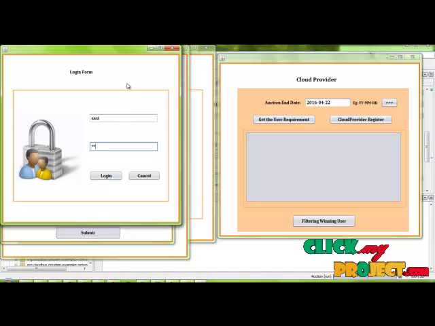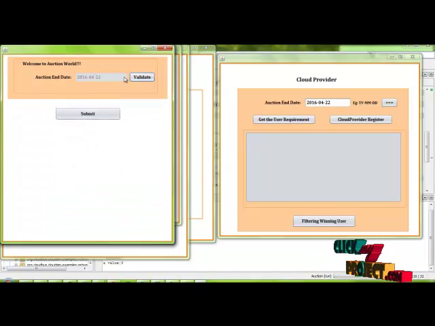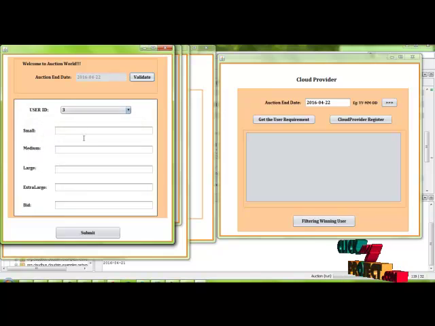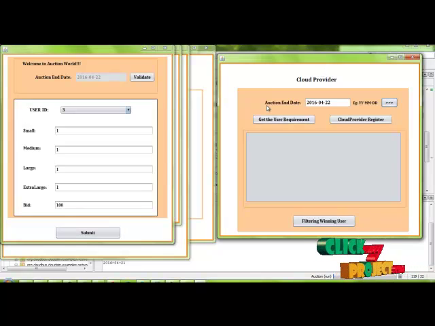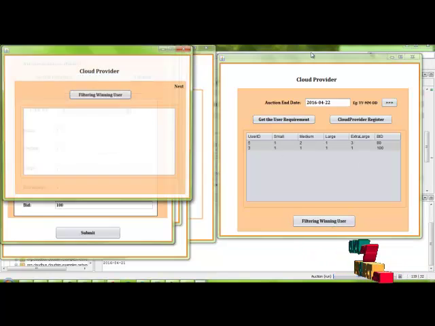Then another user came here. They also enter the username and password. Click the login, and here also we validate. They also have the access. They also purchase. Here they enter the bid amount, 100. Click submit. In the cloud provider frame, we get the user requests. Here two users, user ID 5 and 3, requested, and we find out the winning users.